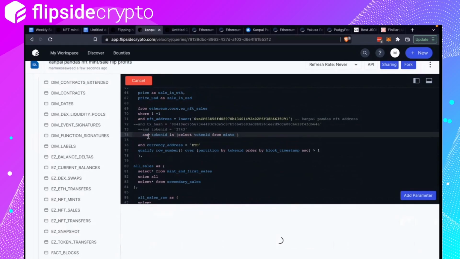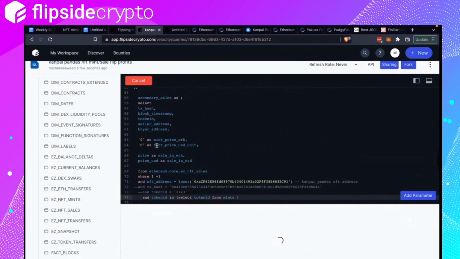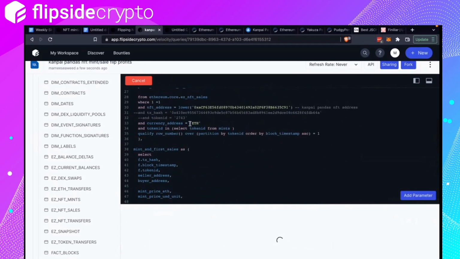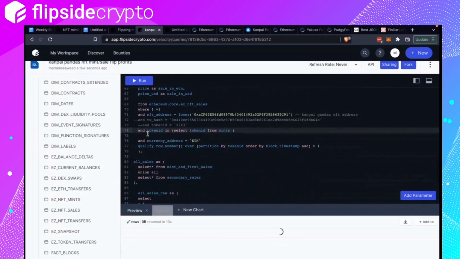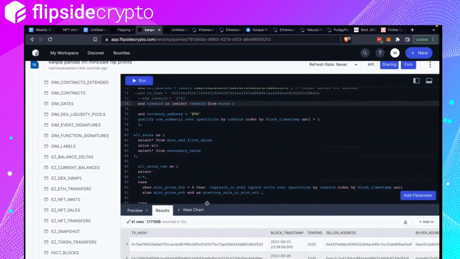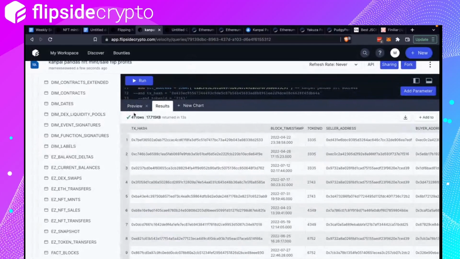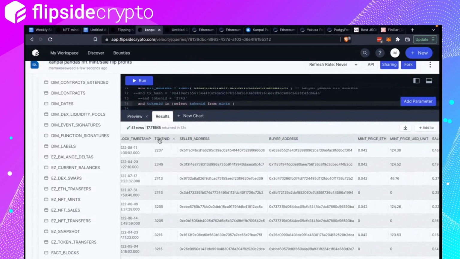So maybe I'll add this line that says all secondary sales should have a token ID from mints where we specified the mint price should be more than 0. It's only 41. Okay, there you go. Only 41 rows. Interesting. So this should be right.